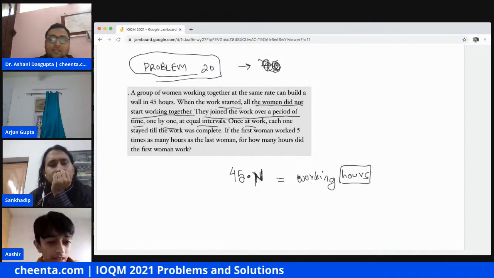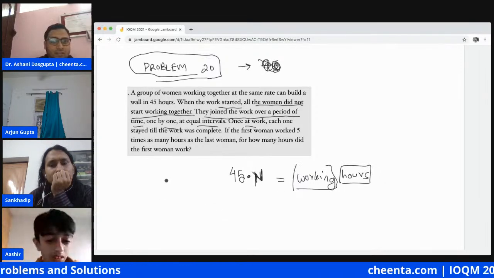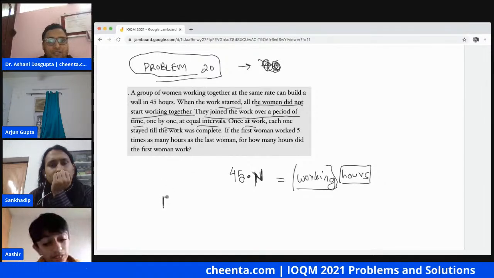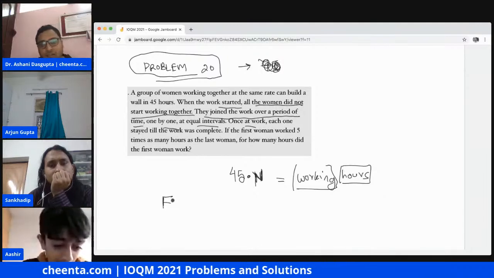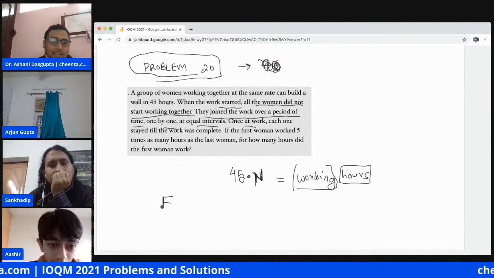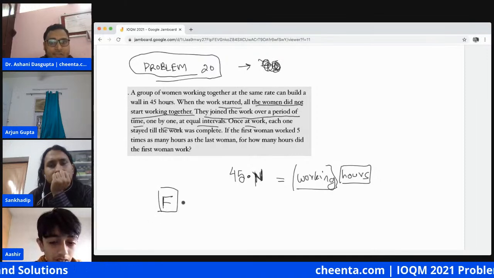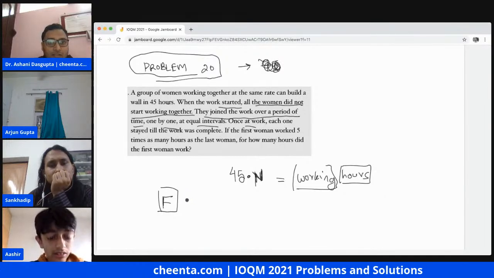So that many working hours are required in total. Now, they did not start working together. The first woman stayed until the end of the work. Suppose the amount of hours that the first woman gave is F hours. And over the period of time, they joined.